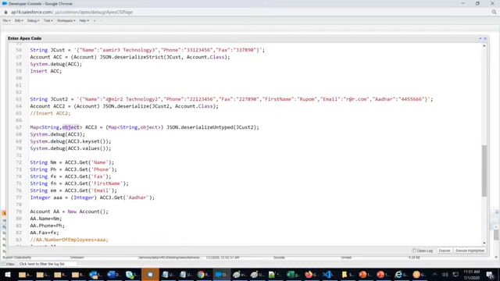Values are treated as what now? Technology is an object, phone is an object, fax 222-77890 is an object, the value is an object, r@r.com is an object. 44456, is it a string? No, it's an object, no? That means from an object I have to convert to a string. That's the reason I'm placing string everywhere. Get name is not getting the name, it is getting the value. This value is not a string. The value is an object. From an object I'm converting to string. Now you understood why I'm taking string.